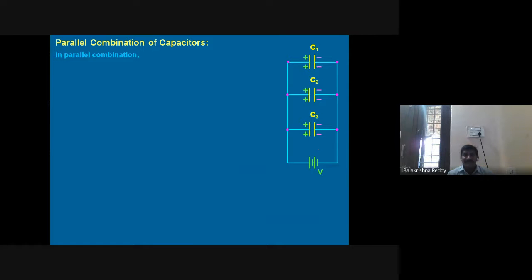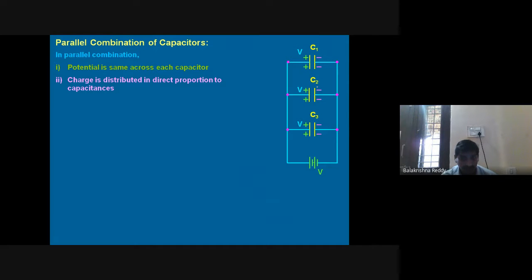Whatever potential is applied to C3 is the same as for C1 also. So with that point, we can make the derivation. Potential is the same across each capacitor, but charge is distributed directly proportional to the capacitance.